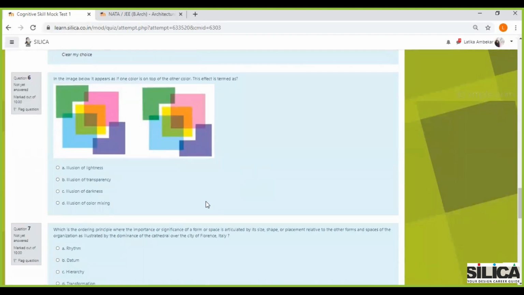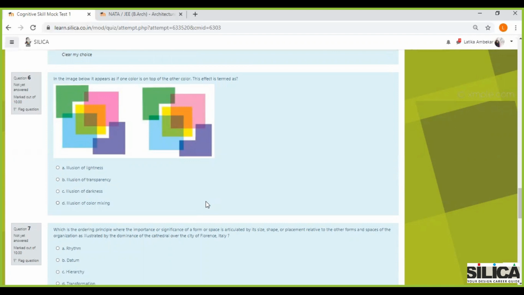Okay, in the image given below, it appears as if one color is on top of the other color. This effect is termed as what? Okay, so right now when you can see, there is basically transparency here. So illusion of lightness, I don't think is an option that we should go with.